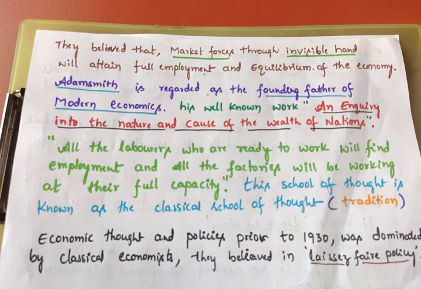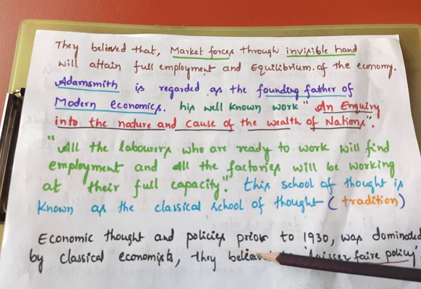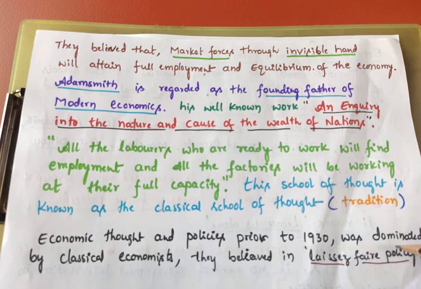According to them, in the economy there is a full employment condition. They are imagining that. Classical thought team members imagined that in the economy there is a full employment condition. So they believed in that. At the time of 1930, the economic policy period was dominated by the classical economists. So are you clear?